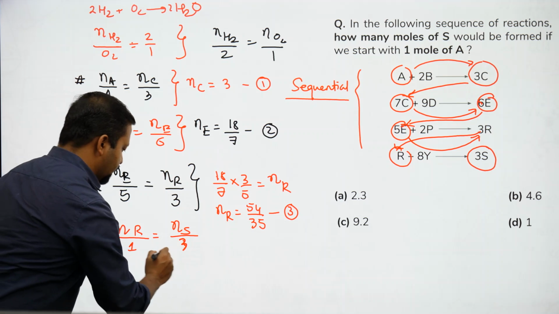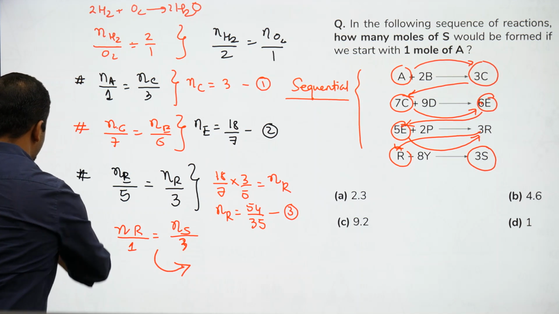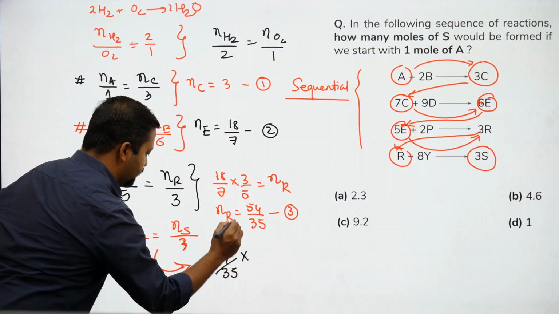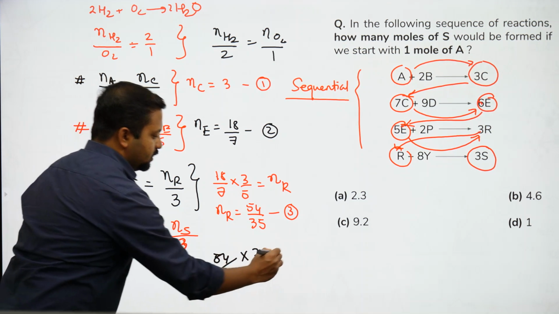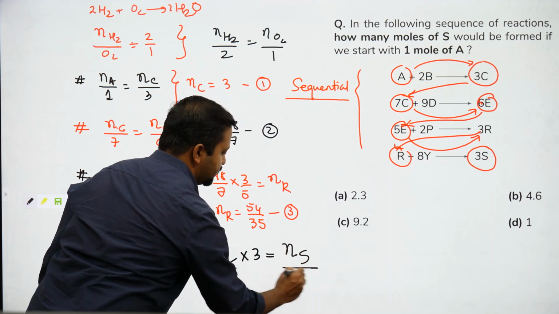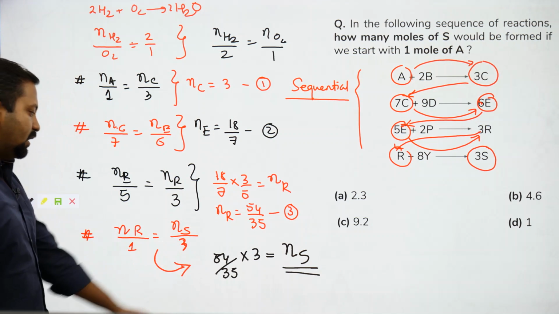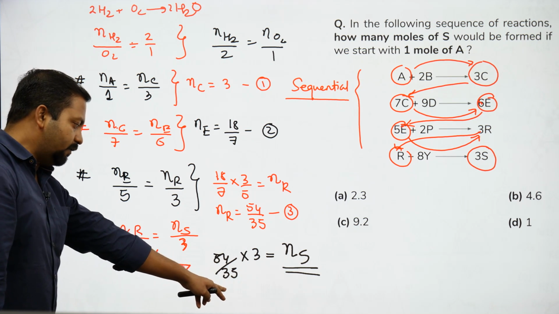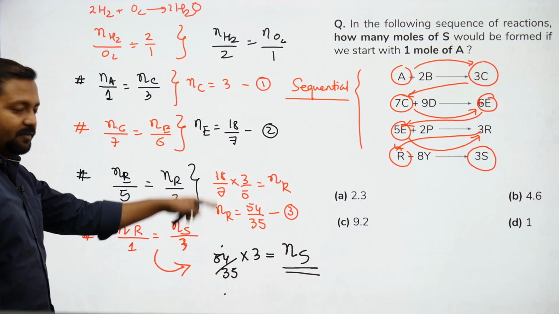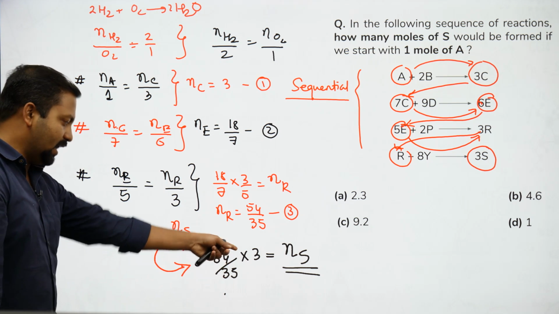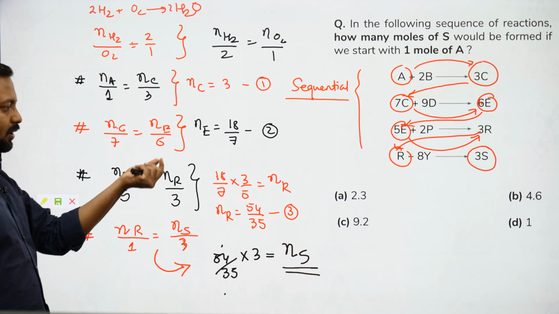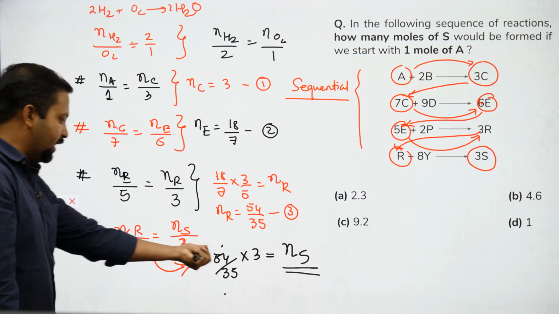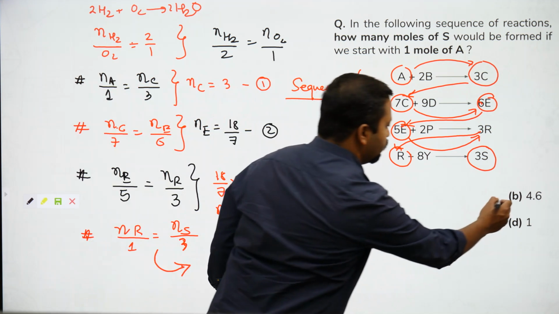This is 3, so I can write using this: 54/35 times 3 is equal to number of moles of S. This is your answer. Now approximate it: take 36 instead, so 3 times 36 is 108, and 108 by 35 is about 3, and so on. Since you had increased it by one number, the value will increase a bit. So you are getting 4.5, the answer should be 4.6.